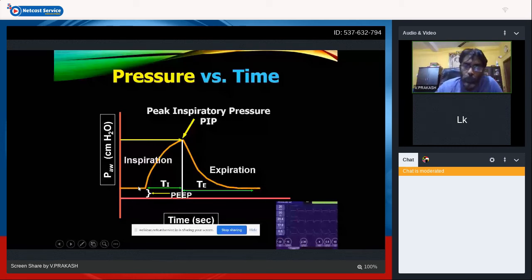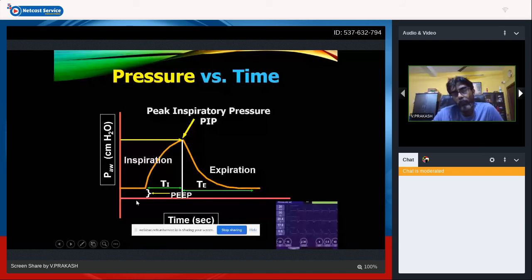If you give a PEEP of 0, your pressure wave will start down on the 0 line along the x-axis. If you give a PEEP of 3 or 4, or 4 or 5, it starts at a pressure of 4 or 5. And then comes your inspiration. The maximum point it reaches is called the peak inspiratory pressure.